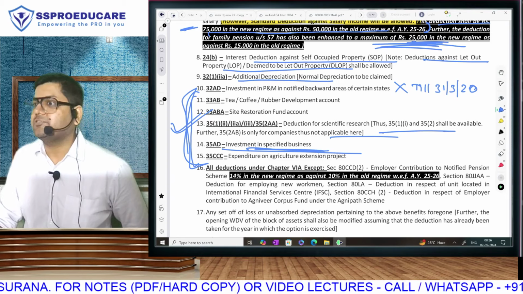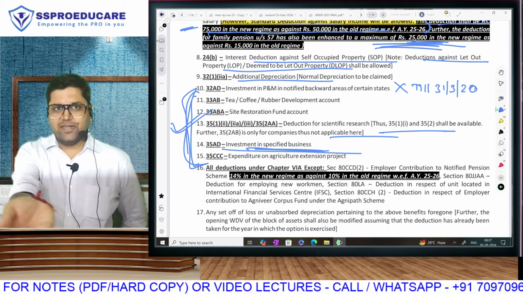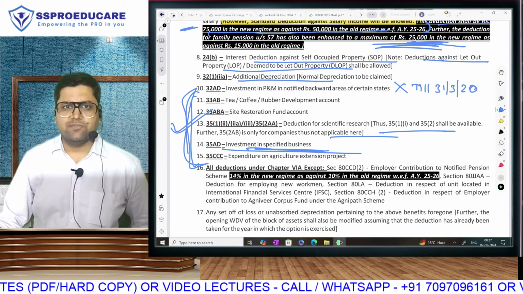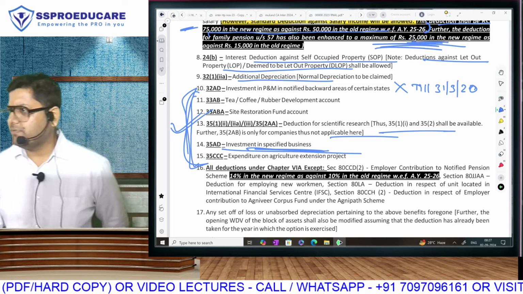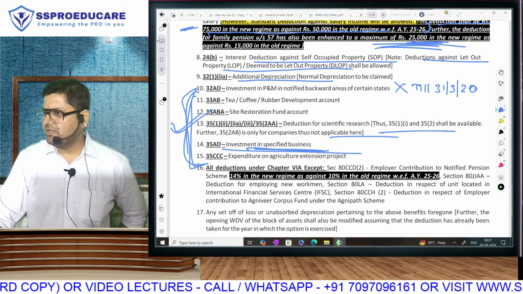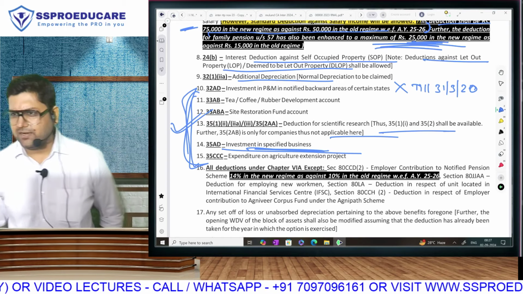We call them the 14 specified businesses. 14 businesses. In that only the list comes. Warehousing of agriculture produce, cold chain facility, production of fertilizers, hospital with minimum 100 beds, hotel of 2-star and above category. All that comes over there. Beekeeping, honey making, inland container depot, container freight station. If you have some memories of that,